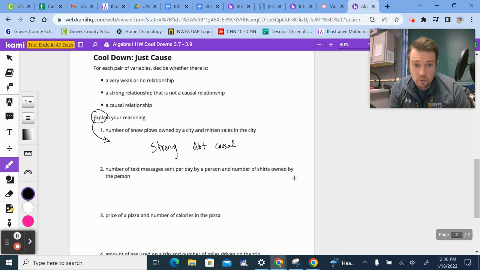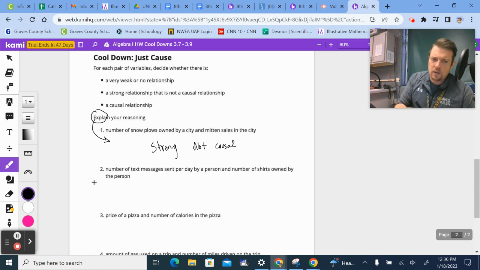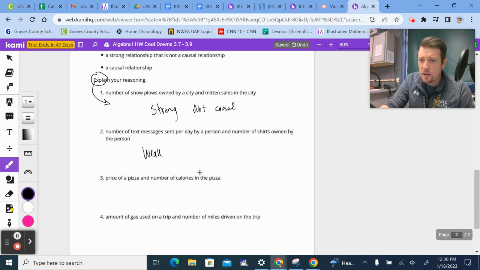I would say that would be more related to age. A 13-year-old is going to send a crazy amount of text messages compared to, say, a 30 or 40-year-old. But I don't think the number of shirts you own is dictating how many texts you're sending. So I'm going to say that one is weak, no relationship. There's not any connection there, in my opinion. If you can defend otherwise, then by all means, go for it.